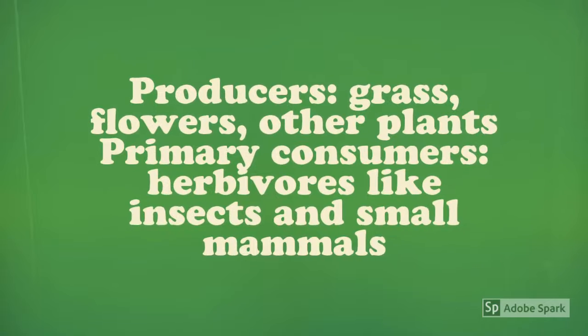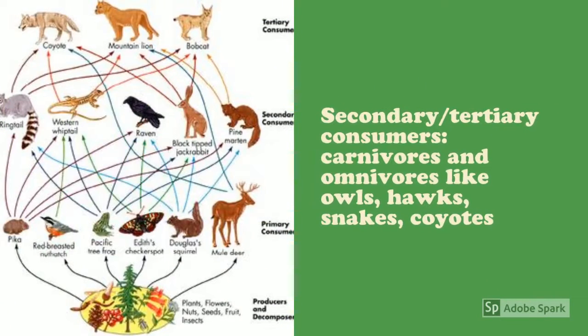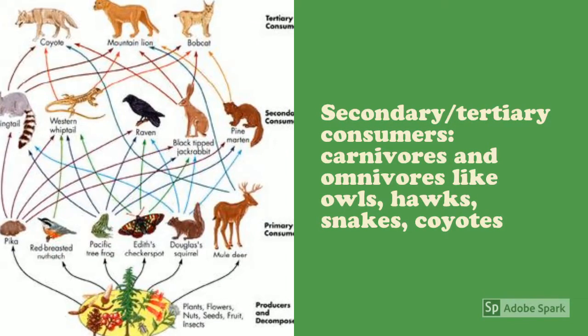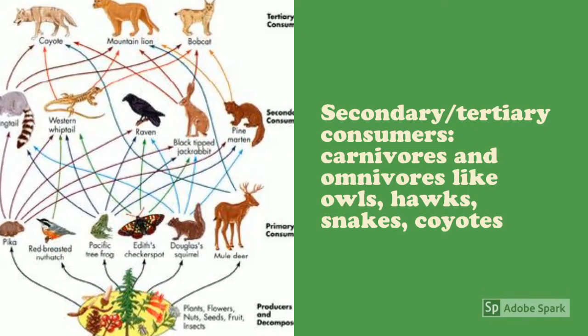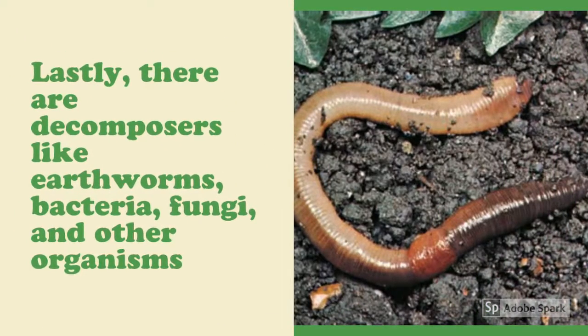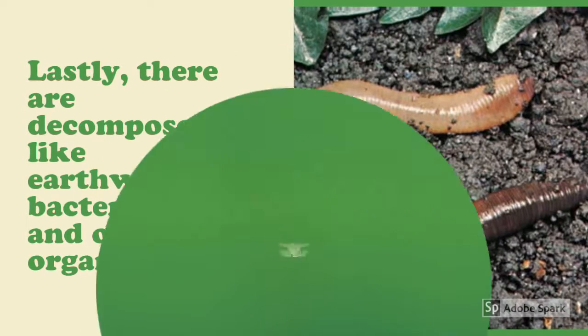Take note that producers are your plants like grass and flowers, and then you have your primary consumers, which are herbivores like insects and small mammals. After that, you have secondary or tertiary consumers, which are carnivores and omnivores like owls, hawks, snakes, coyotes, and you can look at the chart for more. Lastly, there are decomposers like earthworms, bacteria, fungi, and other microscopic organisms.